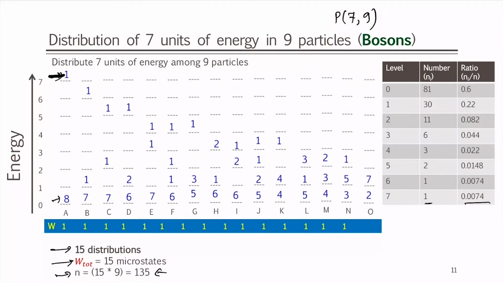Level 6 has 1 particle, level 5 has 2 particles as you can see from this, level 4 has 3 particles as you can see from this, and level 3 has 1 plus 2 plus 3, that is 6 particles, as you can see from here. Level 2 has 11, level 1 has 30 and level 0 has 81. You can count that. If you do not want to count, there is an easier way to do it, which is when you partition